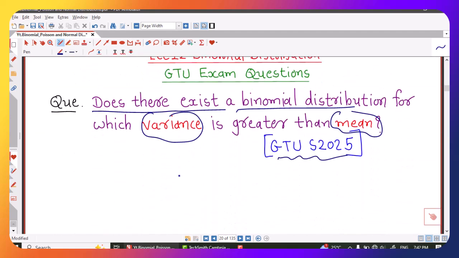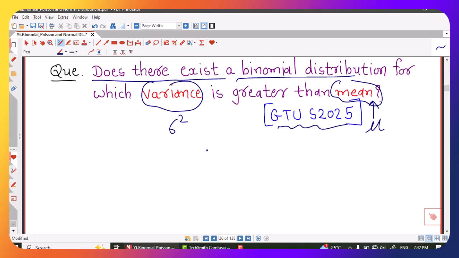Now here we want to answer this question, whether there exists any binomial distribution for which variance, that is sigma square, is greater than mu, that is mean. So we will answer this question by the method of contradiction.